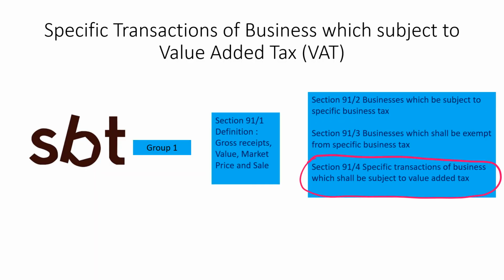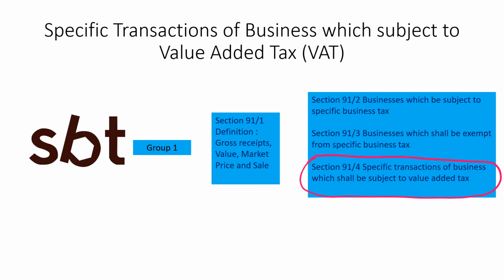And the last provision that is in the first category is section 91/4, which is referred to as specific transaction of business, which shall be subject to value added tax.